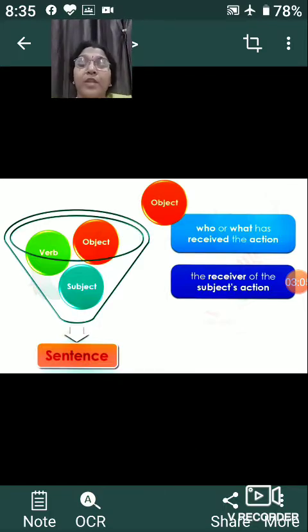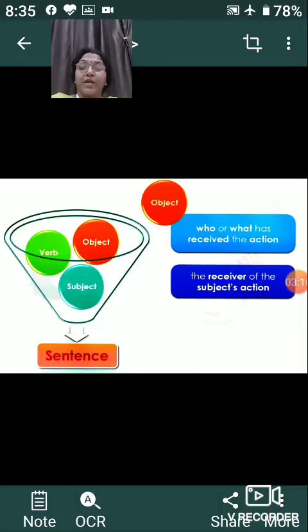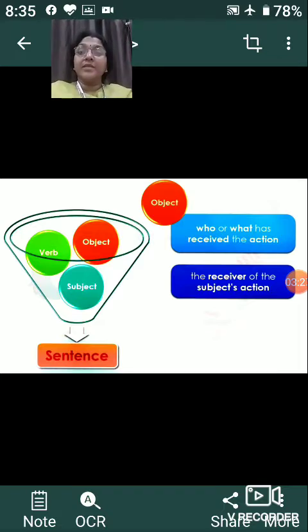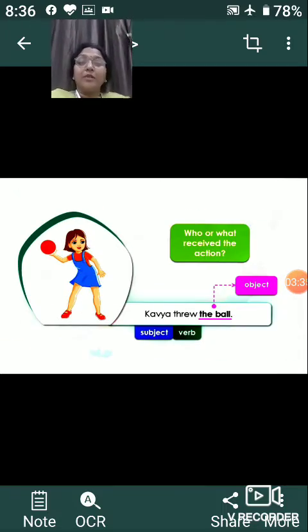Now coming to the third one, the object. The object is who or what has received the action, the receiver of the subject's action. So what we learned till now: a sentence is a group of words which gives us a complete sense, and the parts of the sentence are subject, verb and object. Kavya threw the ball. Here the ball is the receiver of the action taken by the subject, so the ball becomes the object.